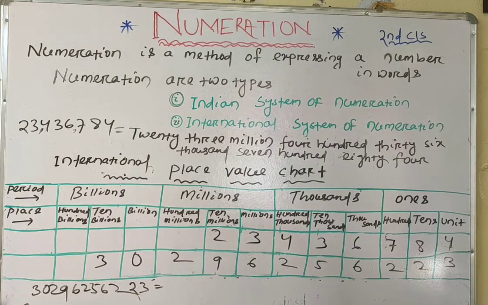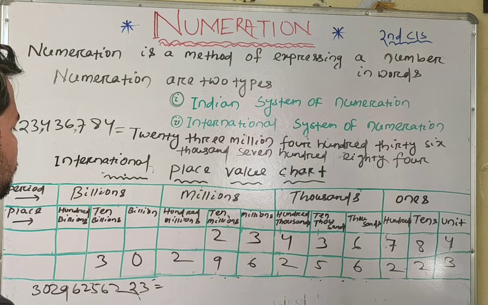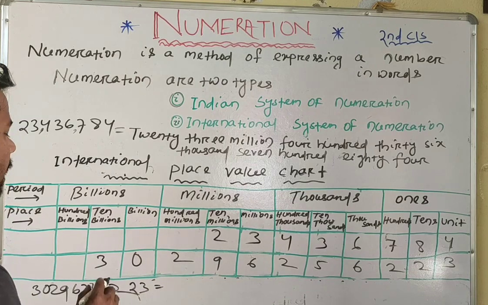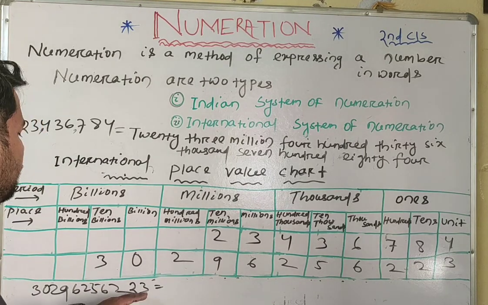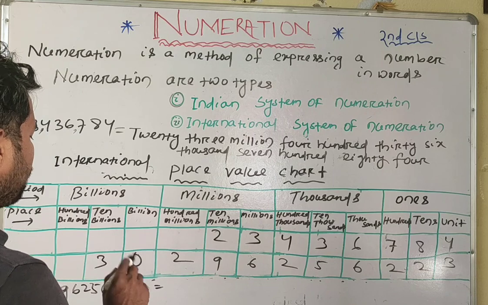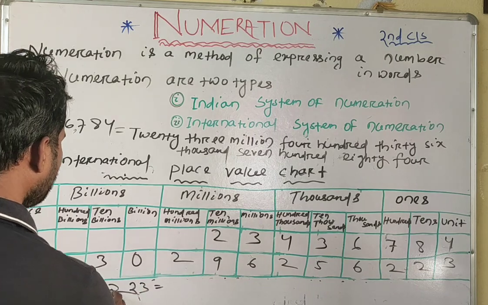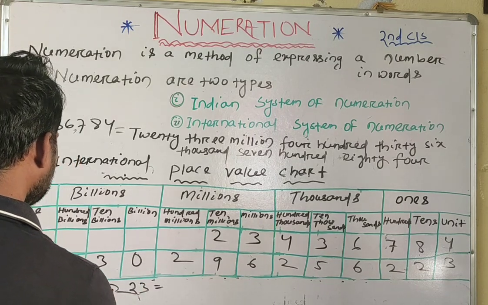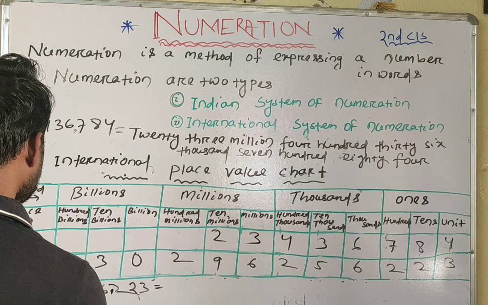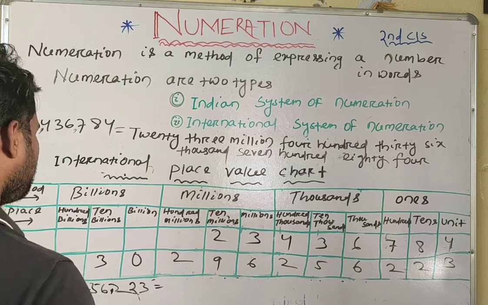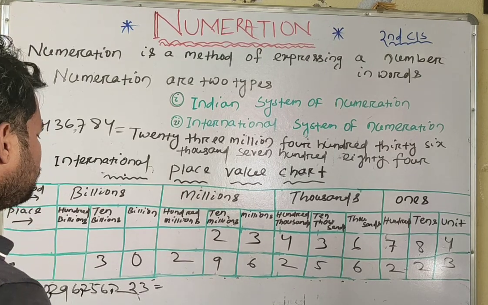And like that, according to periods, we can also put commas. We have to go to the extreme right side of the digits and count; after 3 digits we put a comma, then after 3 digits we put a comma, then after 3 digits we put a comma. Now we will write this number.